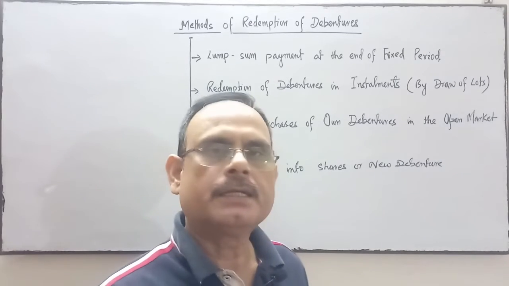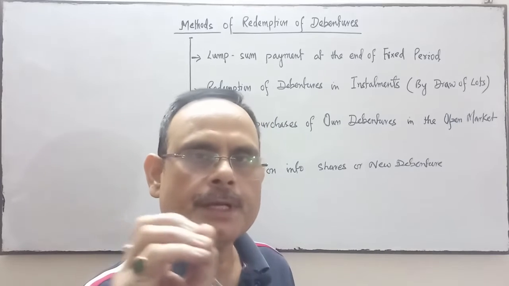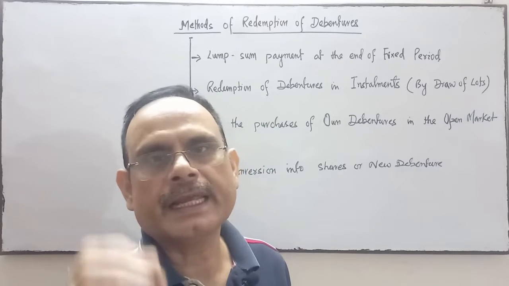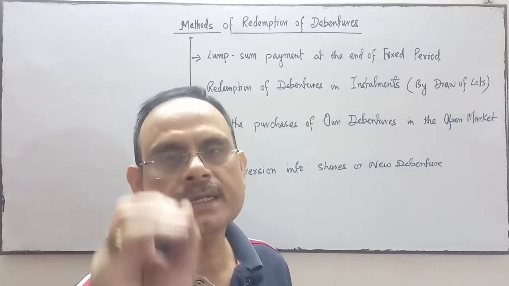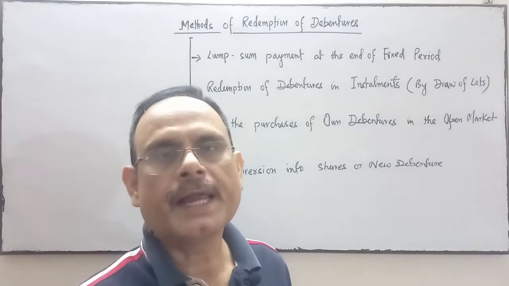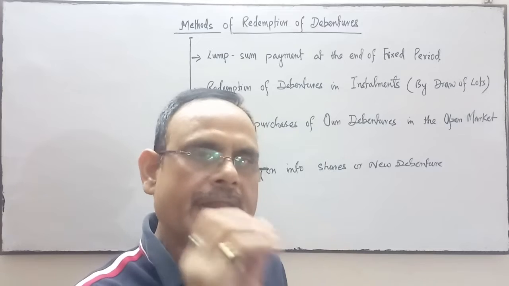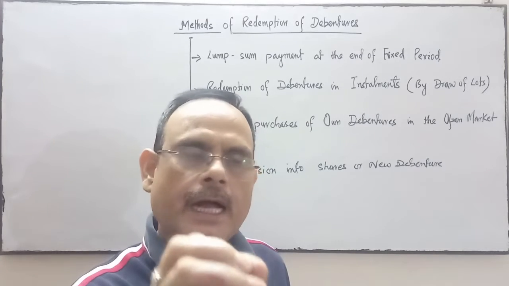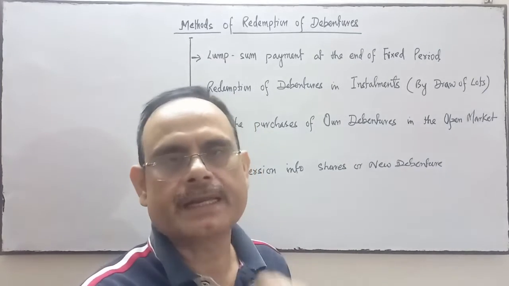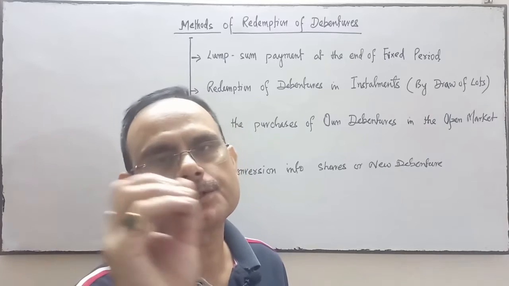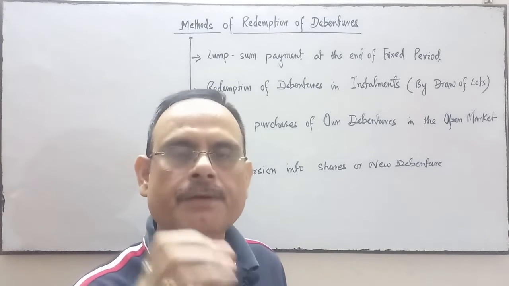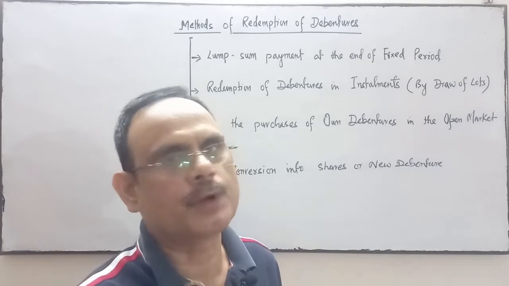The second method is that the amount of debenture may be repaid by the company in installments by drawing of lots. Suppose the company has issued 10 lakh debentures and will redeem them in 5 installments of rupees 2 lakh.